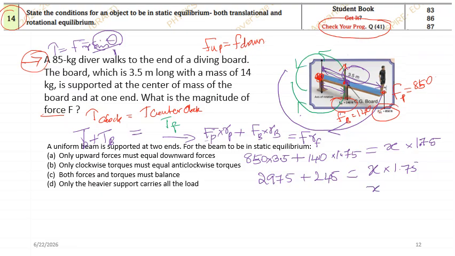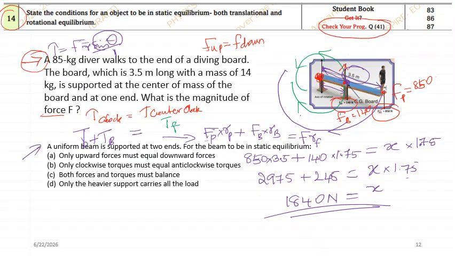Now what is x? You can bring this to the other side or shift solve. So how much will be the value of x? It will be 2975 plus 240 divided by 1.75. It's 1840. Okay, that is the force exerted by the board. Okay, now let us look at the next question.